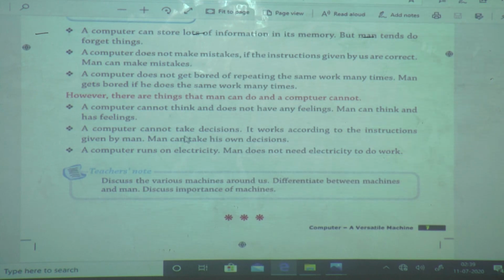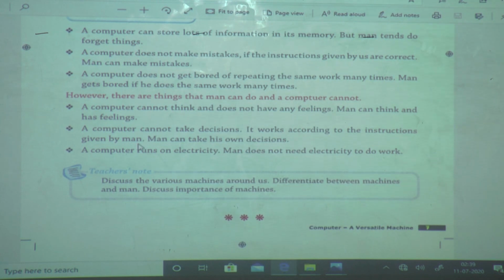A computer cannot take decisions. If we are having confusion, does the computer help us to take a decision? No, a computer does not take any decision. It works according to the instructions given by man.